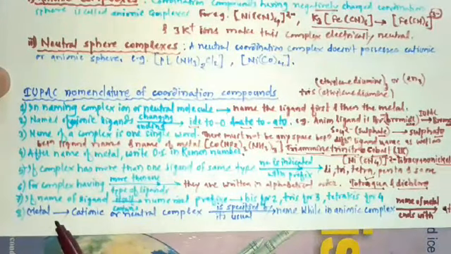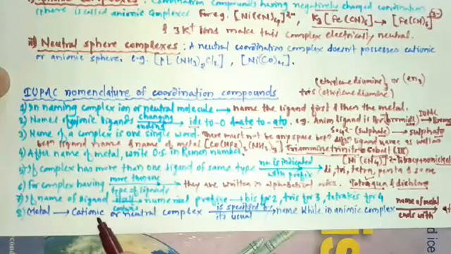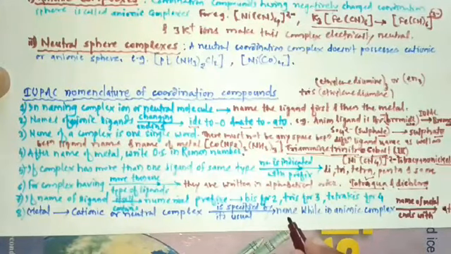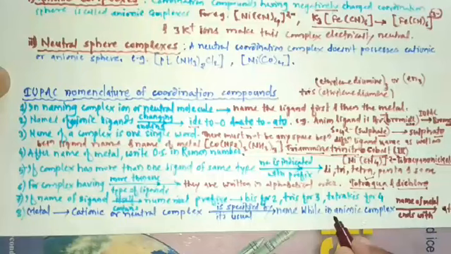The metal ion in cationic or neutral complex is specified by its usual name, while in anionic complex the name of metal ends with ATE.